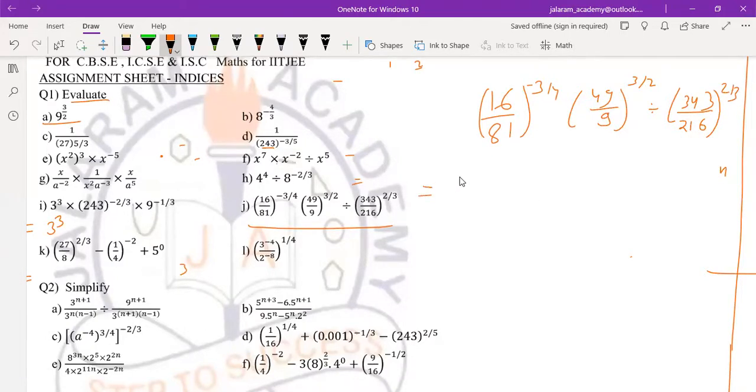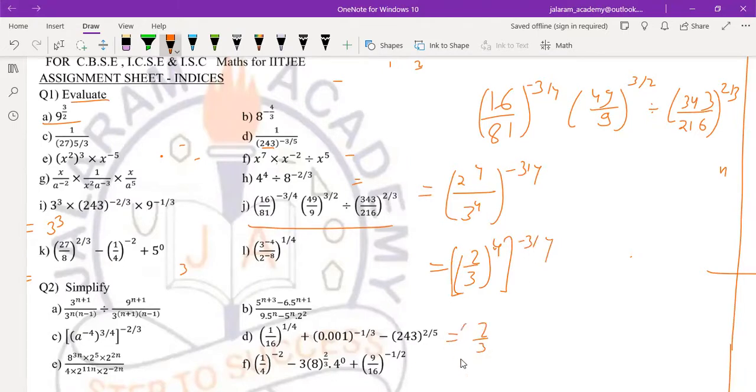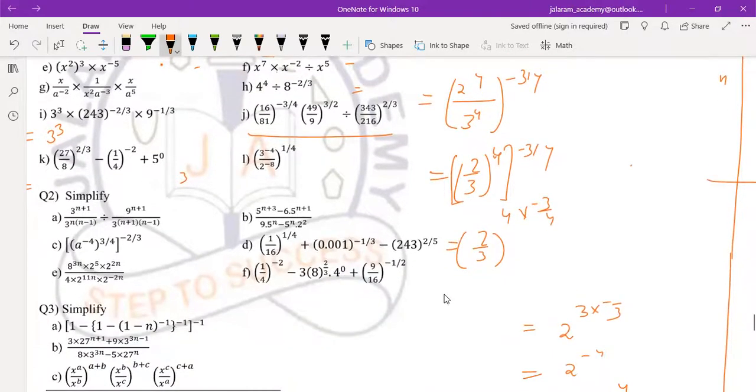Write all of them in indices form. 2 to the power 4 upon 3 to the power 4, whole to the power minus 3 by 4. We can write 2 by 3 whole to the power 4, and whole to the power minus 3 by 4. So it is 2 by 3 whole to the power 4 into minus 3 by 4. Finally, we can write 2 by 3 whole to the power minus 3, when 4 will be cancelled out.